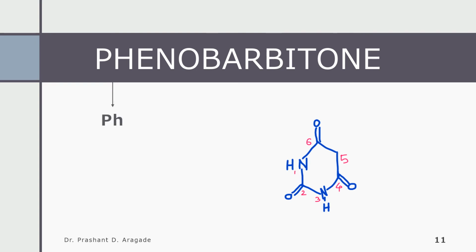Phenobarbitone starts with ph, and ph means the phenyl ring. It is followed by e, which stands for ethyl, so an ethyl group is there. Now it is a barbitone, meaning it is a barbituric acid derivative. So you have to first draw this structure, the pyrimidine 2,4,6 trione, and now attach the phenyl ring and ethyl group on the barbituric acid.